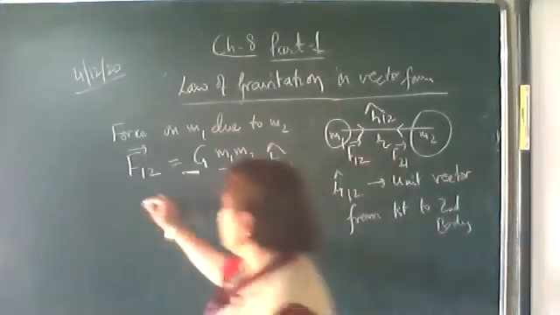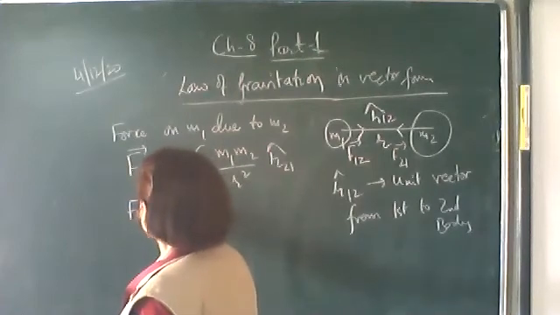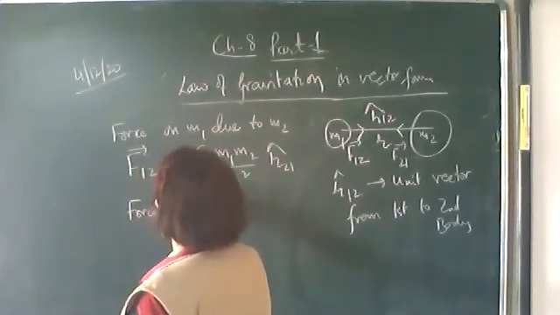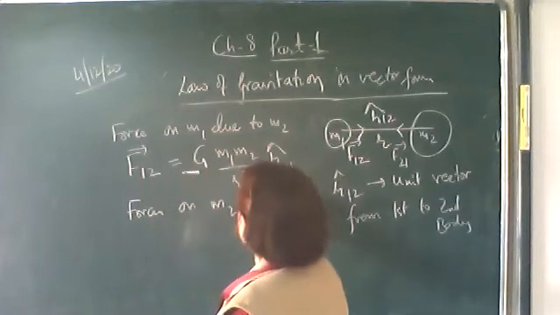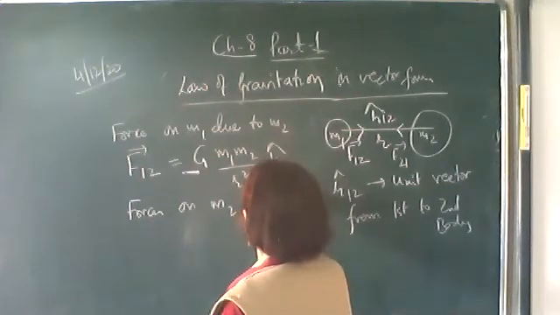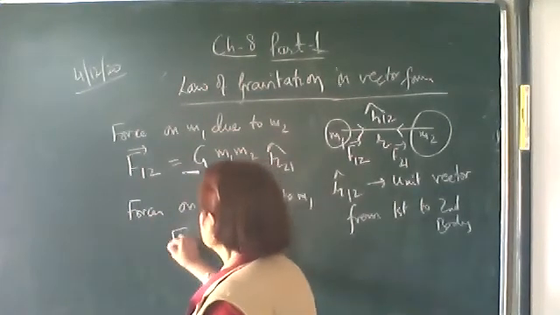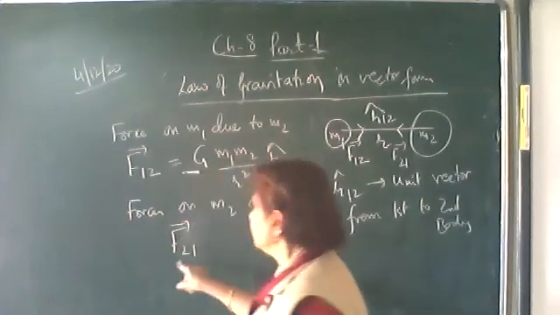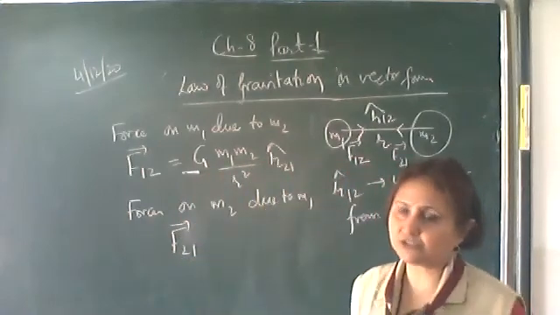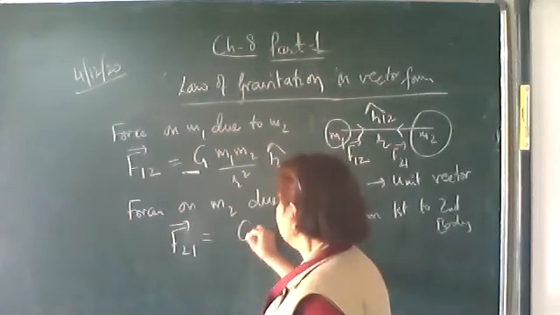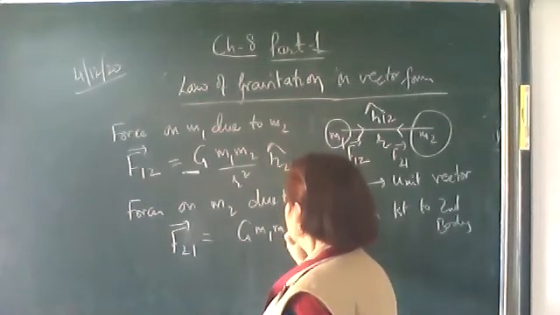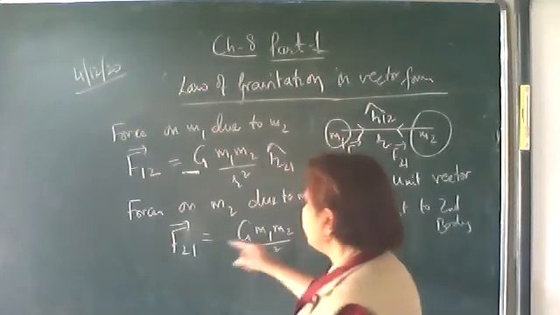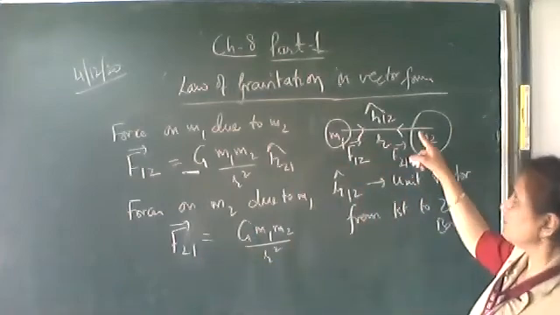The same way, force on the second body, force of M2 due to M1, is F21 vector. Force on the second body due to the first one. F21 vector, again the magnitude is G m1 m2 upon r square. Now what is the direction of F21?